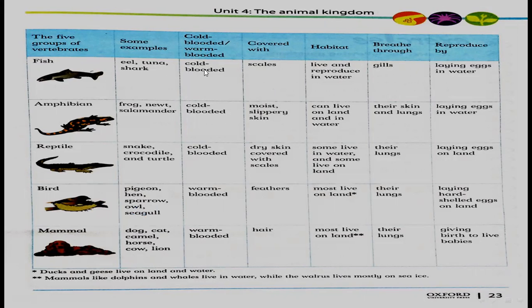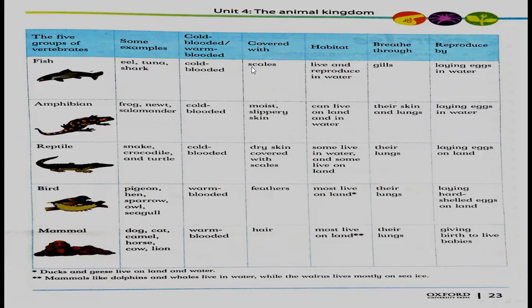Fish are cold-blooded animals. Amphibians are cold-blooded animals. Reptiles are cold-blooded animals. We already discussed in detail. Birds are warm-blooded animals. Mammals are warm-blooded animals.